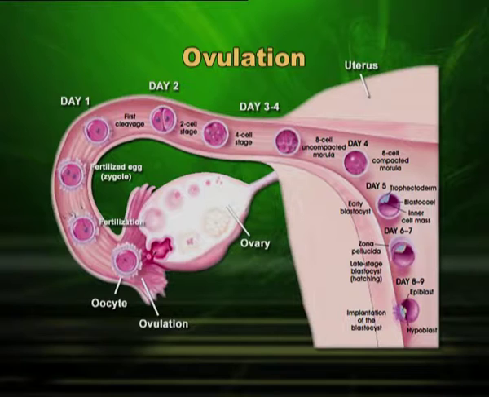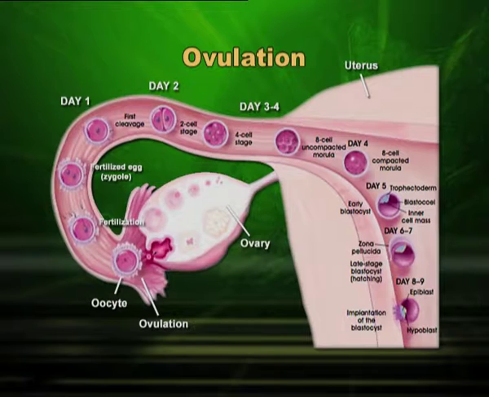But if it is fertilized, you can see 2 celled stage at end of 2nd day, and then 4 celled stage towards the 3rd day, and then it is dividing further, because once zygote is formed, division begins: 1 to 2, 2 to 4, 4 to 8, 8 to 16. By the time it reaches uterus, the blastula which is formed, initially it is called morula because it looks like mulberry kind of thing, and then it becomes round, it is called blastula, and it is like a ball of cells, and in this stage, 16 or 32 cell stage, it reaches uterus.